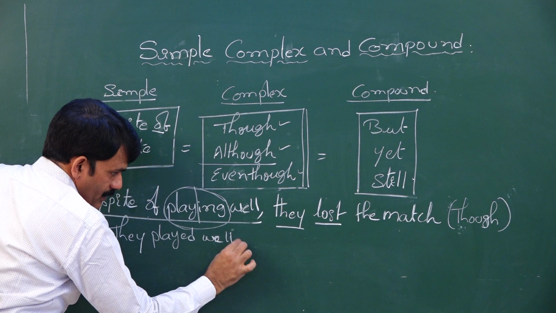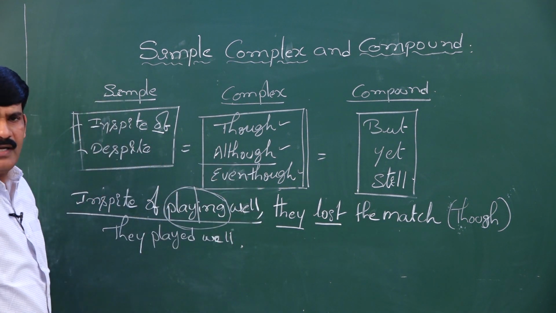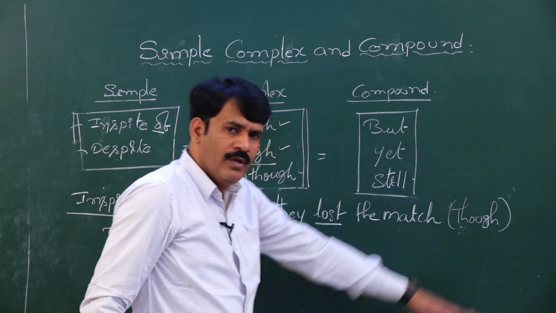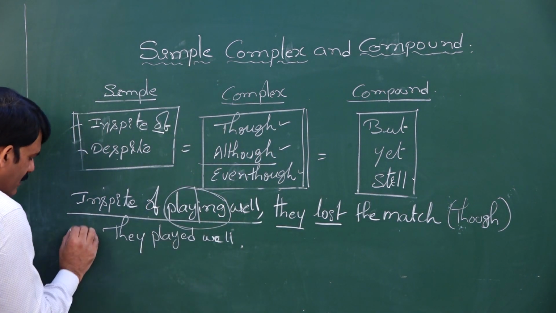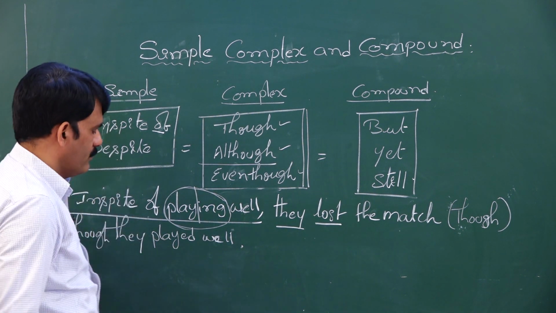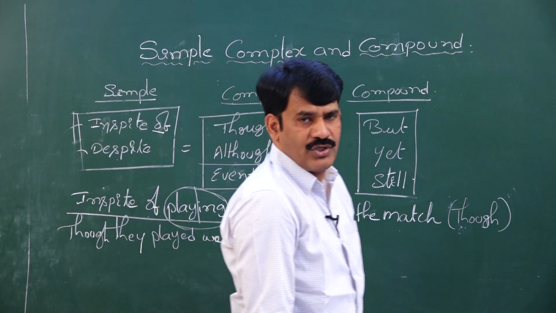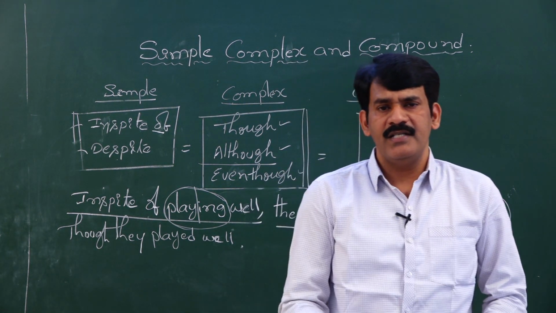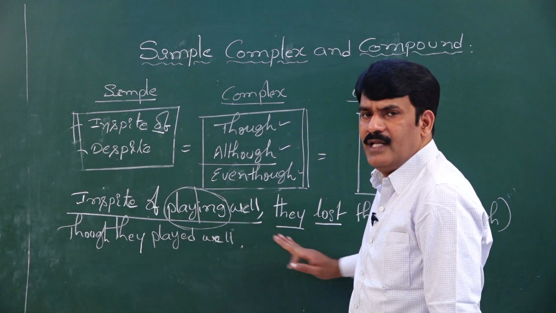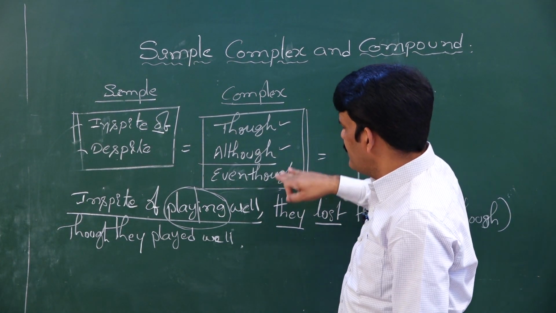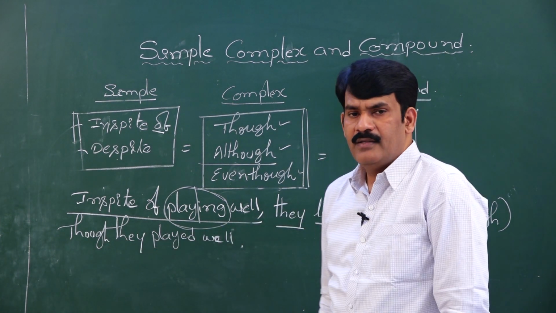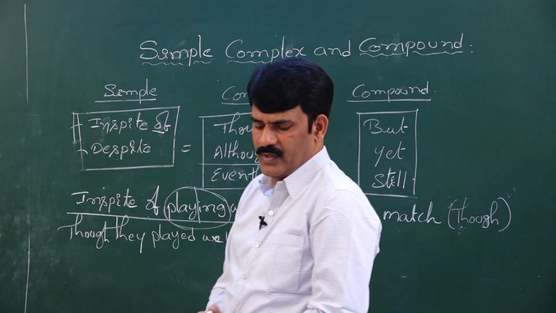This is my clause. But they are asking me to write the sentence with though. Simple. You just add though, enough. Though they played well, they lost the match. Rewrite the sentence with although. Although they played well, they lost the match. Rewrite the sentence using even though. Even though they played well, they lost the match.